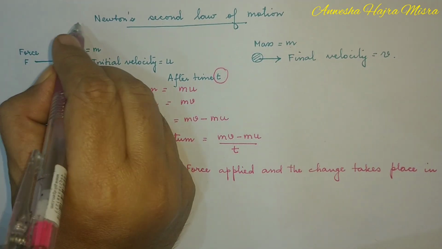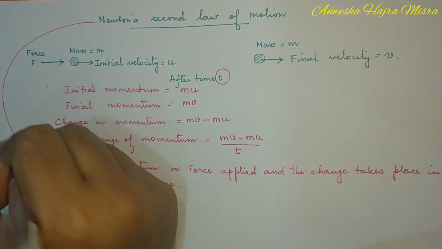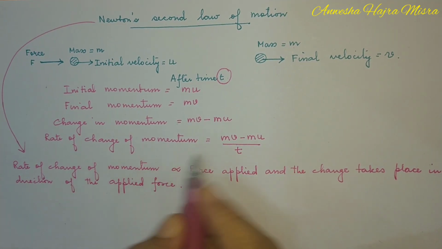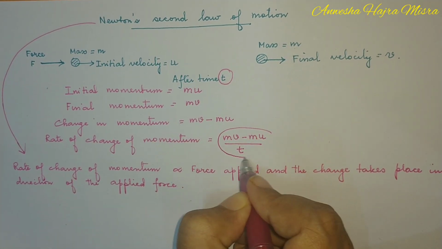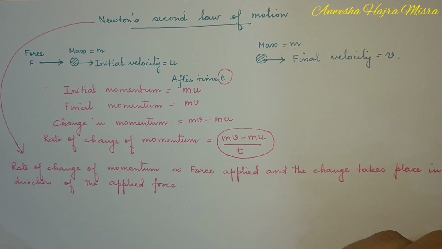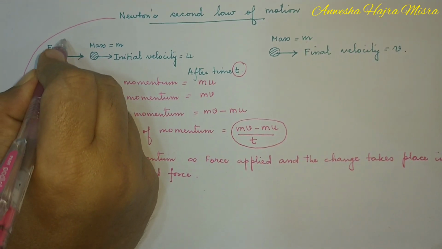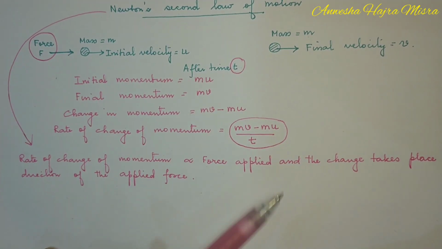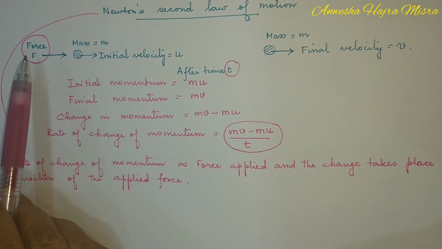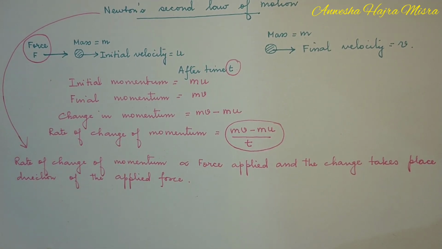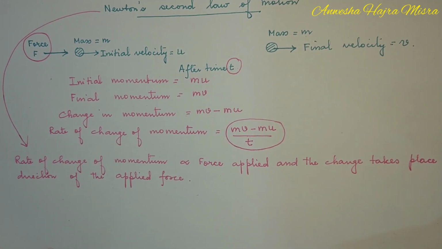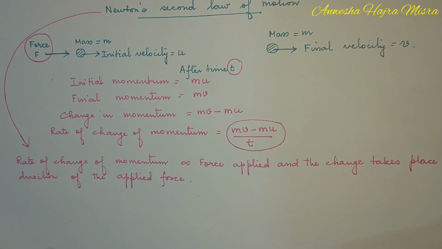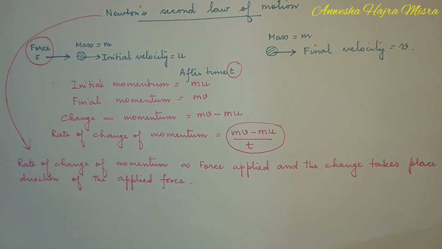So, what did Newton say? Newton said that this rate of change of momentum is directly proportional to the force applied, and the change takes place in the direction of the applied force.